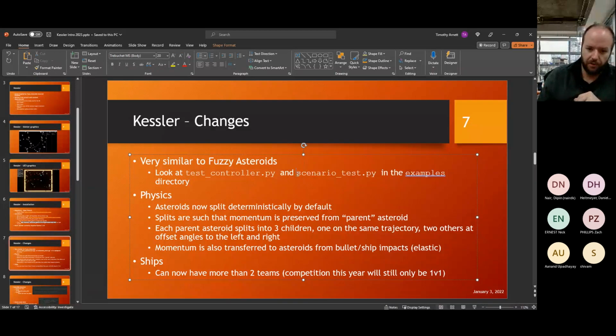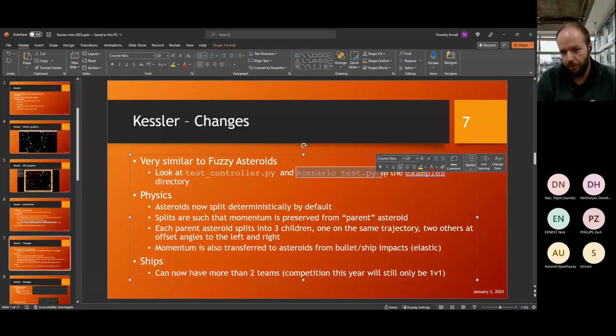Scenario test just shows an example, and I'll show you the code for these in a little bit. Scenario test goes through a test scenario. It shows you how to define a scenario, instantiate the game, run the game, get the results from the game, and how to use those. So like your scores, information about the performance during the run of that game, etc.